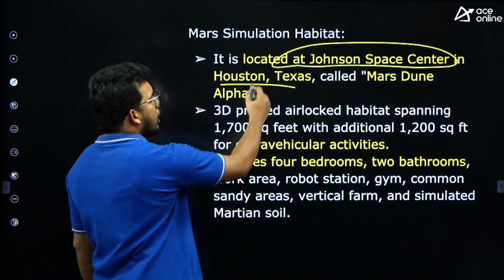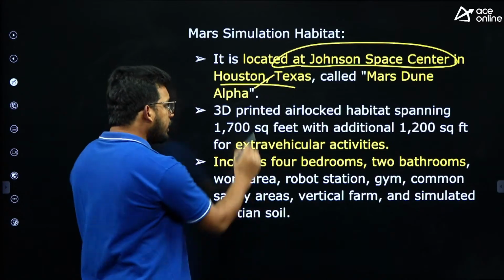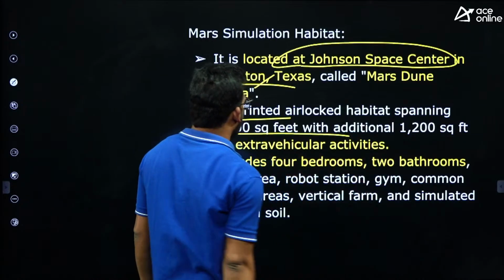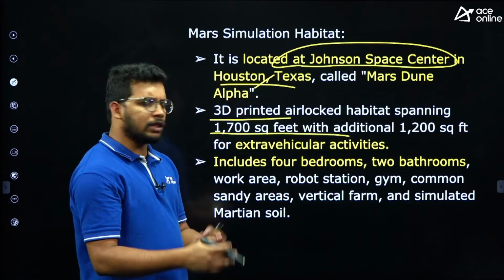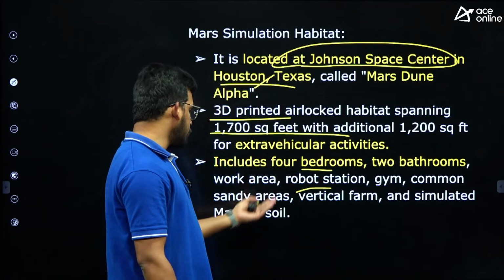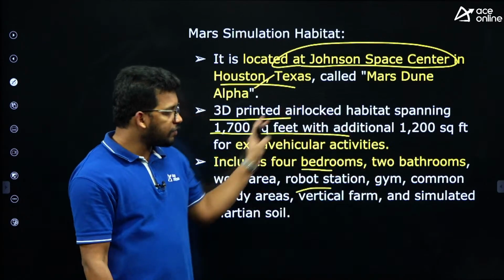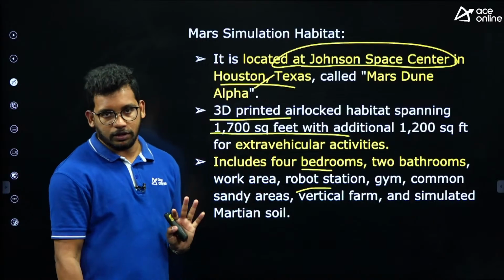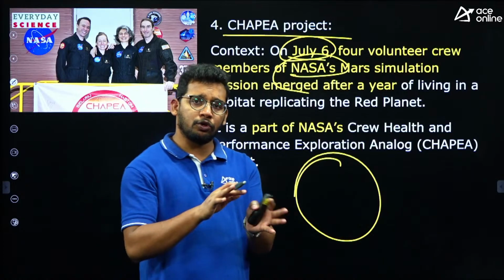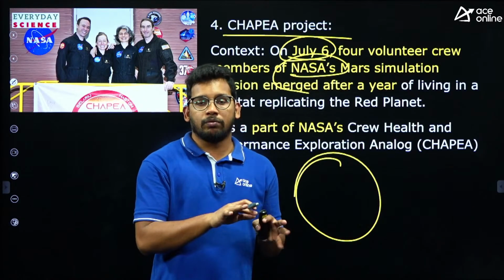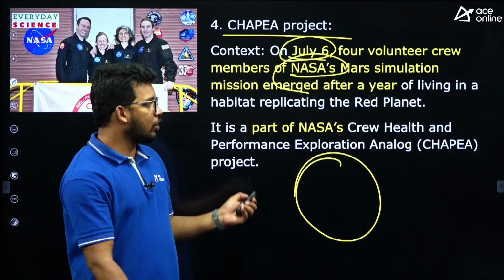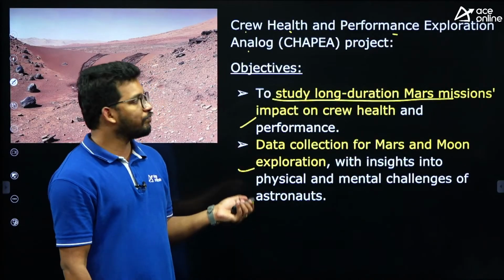Fine. This is located in Texas, we have already seen, and in this lab we have a space of approximately 1700 square feet, and all the activities like bathrooms, bedrooms, robot station, gym, common study area, all these were created within the mission, right? So the objective is to simulate Mars-like condition and then enable humans to live there, so that we will also know the condition, we will also train them to those conditions. That is the objective launched by NASA, right?